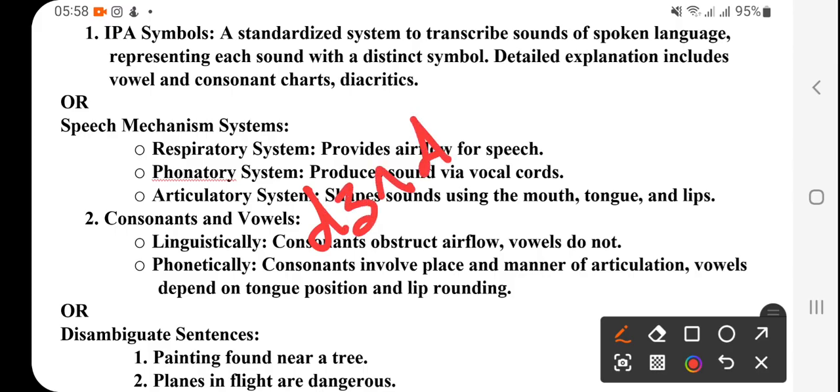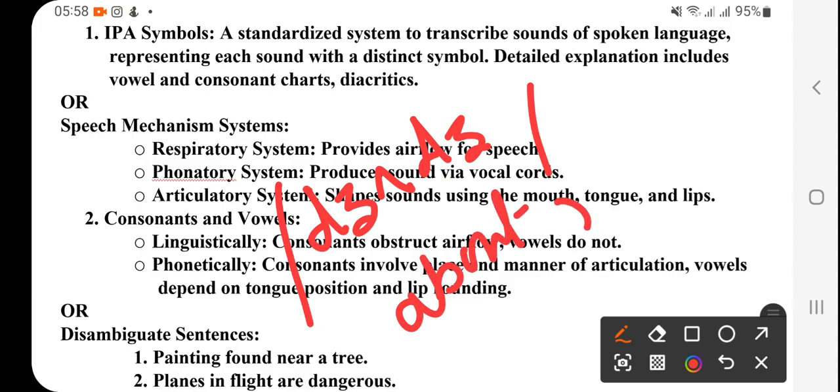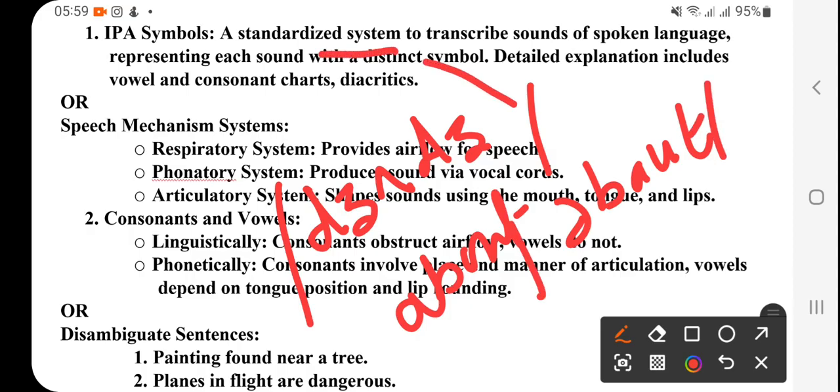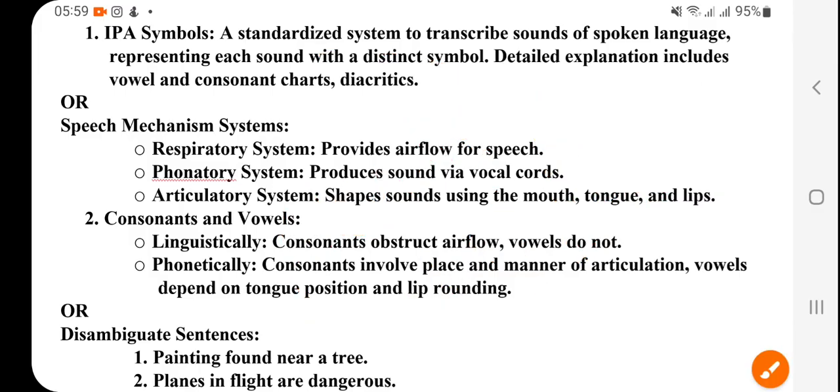That's judge, right? Another example is about, a-b-ow-t. So that's a standardized system to transcribe sounds of spoken language, representing each sound with a distinct symbol.